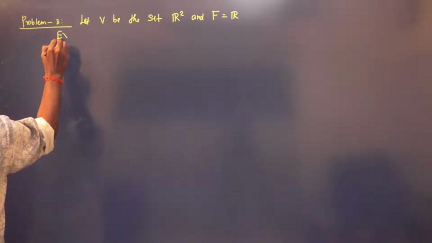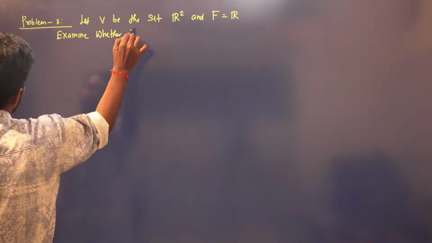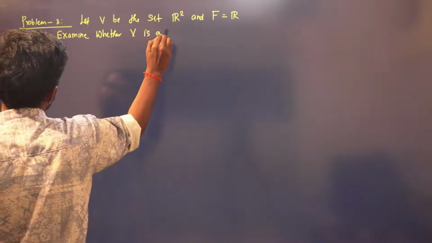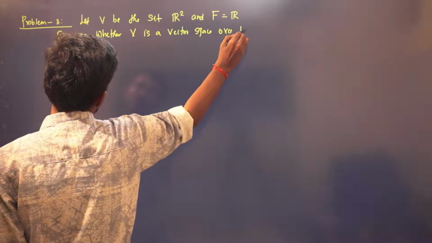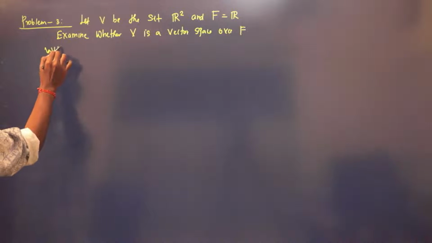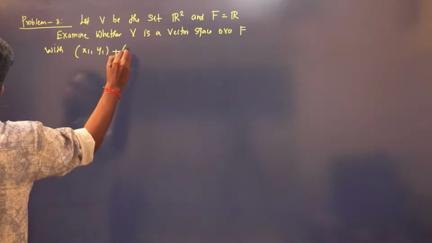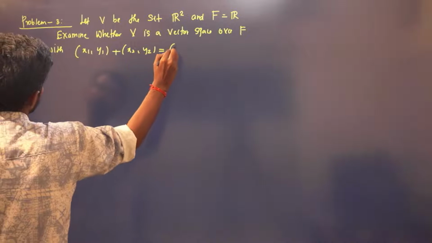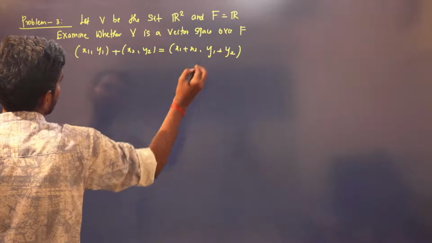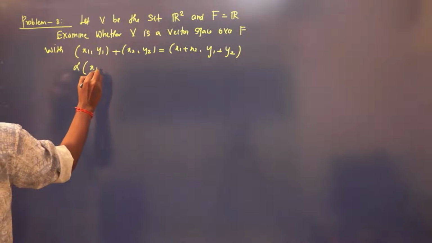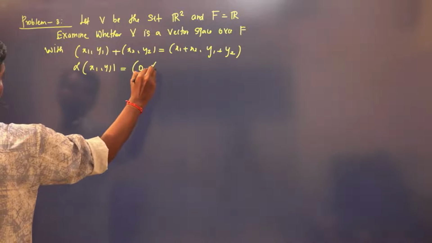Examine whether B is a vector space over F with addition and scalar multiplication defined as: addition is usual addition, scalar multiplication is alpha times (x, y) equals (0, alpha y).